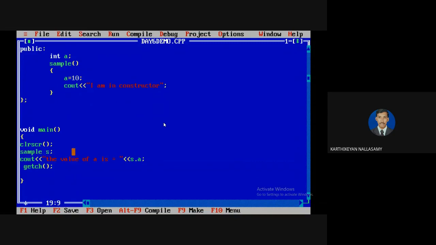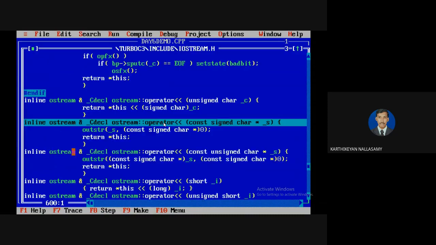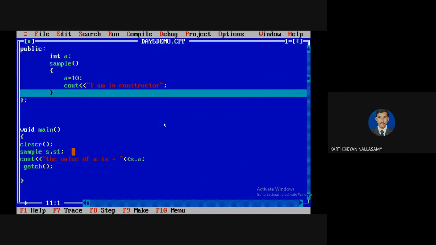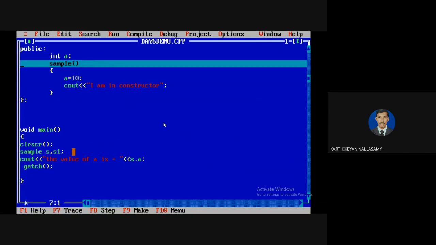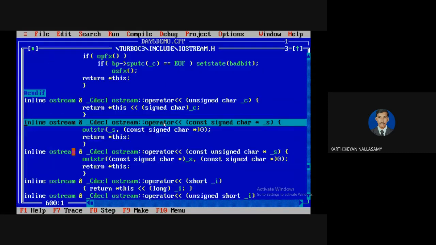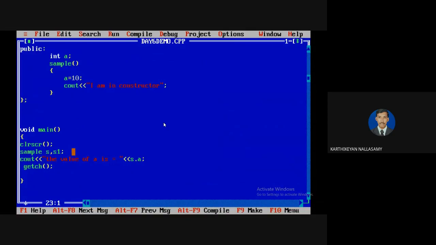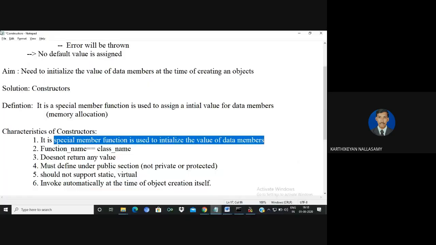For example, if you are creating one more object, I'm going to create another object called S1. I'm going to run this and trace the program execution. So the sample constructor will execute two times. Now the sample is over. Now the sample execution again, because two objects are created. So every time an object is created, surely the constructor must work if you have defined a constructor in our program. For every object, the constructor must be invoked. So there are 2 objects created, so it is invoked 2 times.